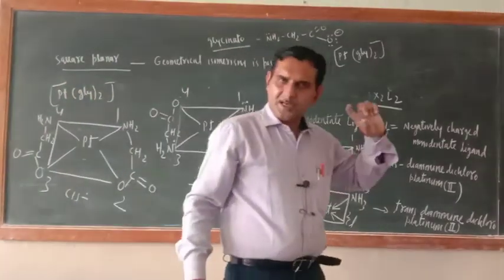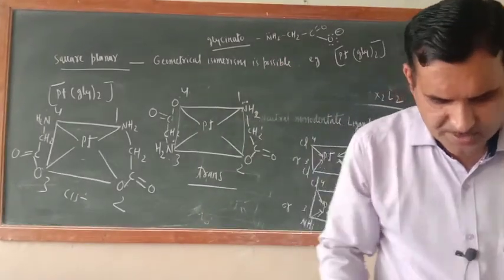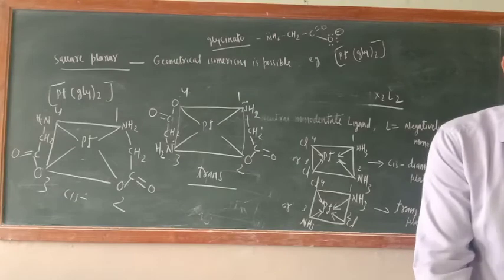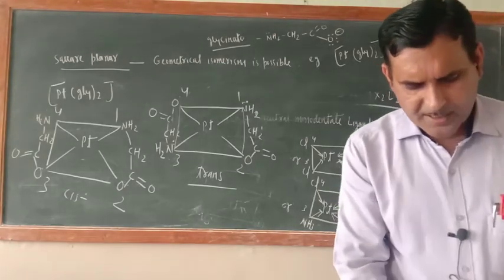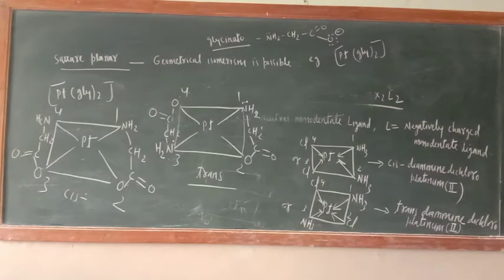Just see, in the case of bridging ligand also, cis and trans isomerism is found. Just a minute, I will note that down.